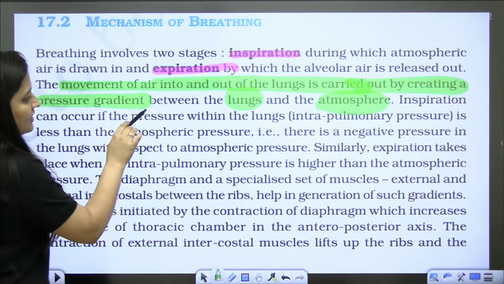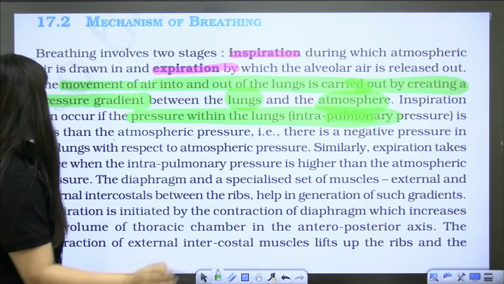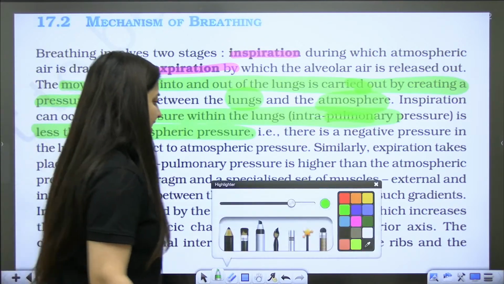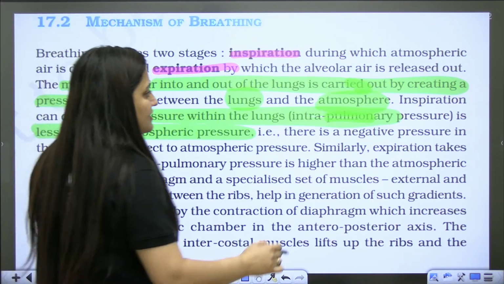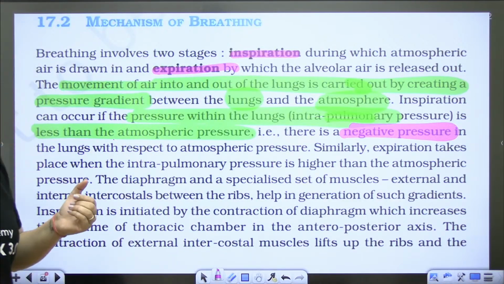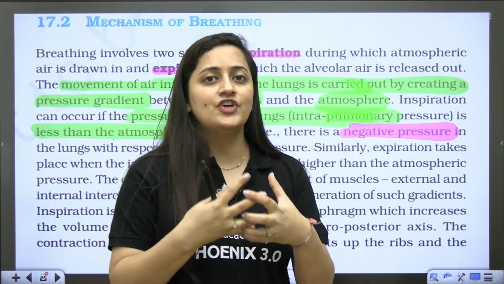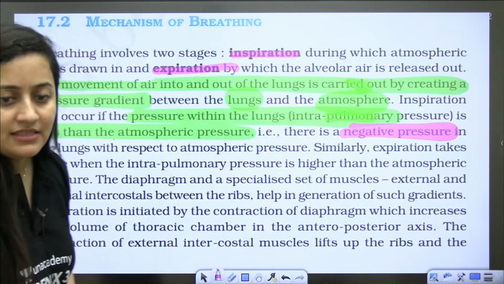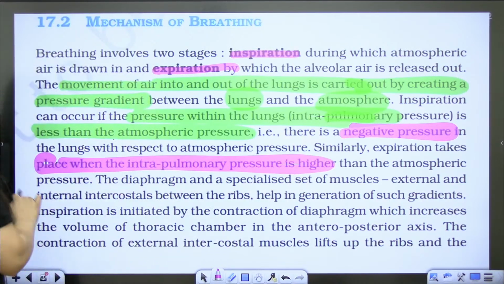So inspiration can occur if the pressure within the lungs is less than the atmospheric pressure. Then what is going to happen? Inspiration will happen, and this is the negative pressure. We will call it that within the lungs the pressure is negative. When we change the volume of the thoracic cavity, it is reflected in the change in the volume of the pulmonary cavity. In our body, this setup is in such a way. Expiration takes place when the intrapulmonary pressure is higher than the atmospheric pressure.